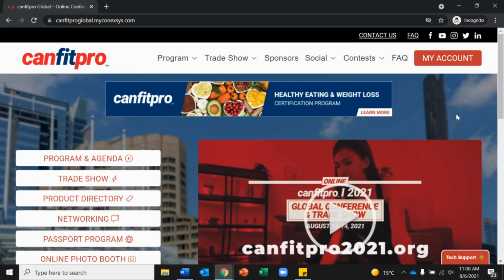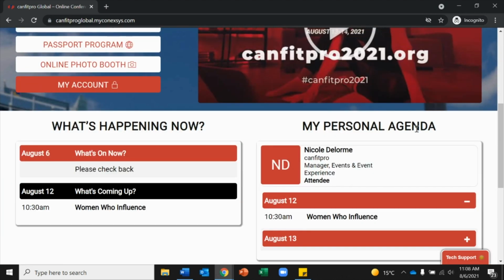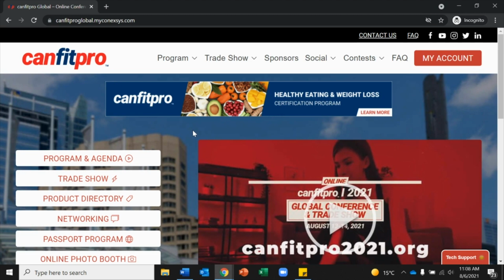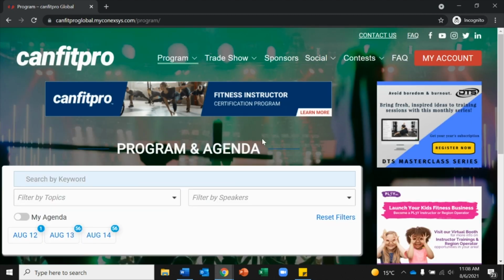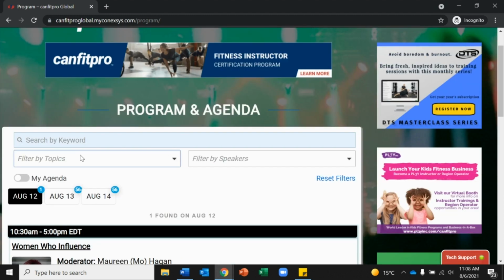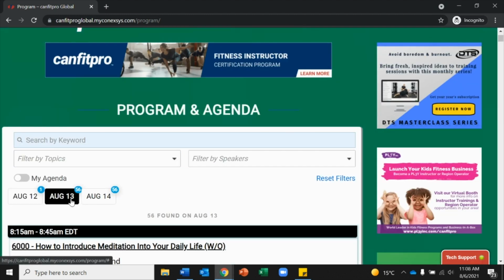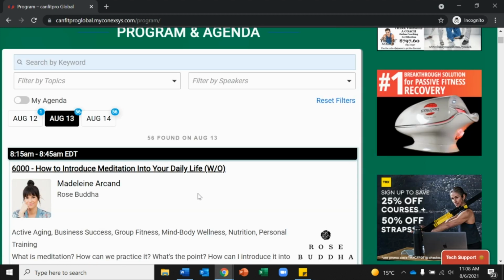Here you can access all aspects of the event, see your personal agenda, and what's happening now. Under Program, you'll hit Program and Agenda. Here you'll have access to Women Who Influence if that's what you've registered for, or the Global Conference and Trade Show. All the sessions are listed by date and time.